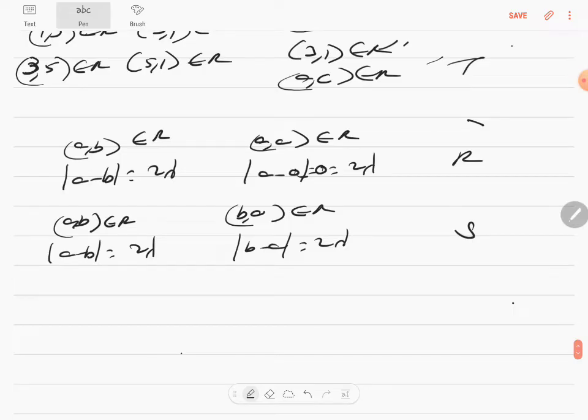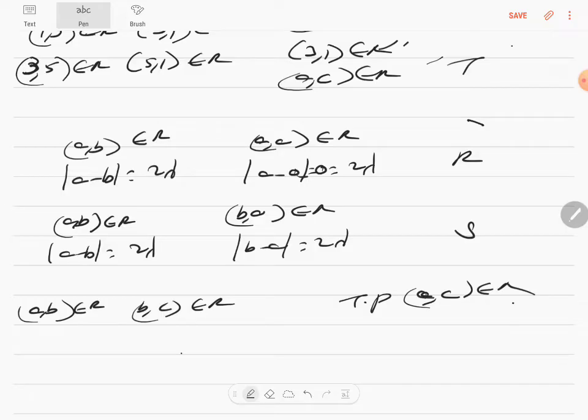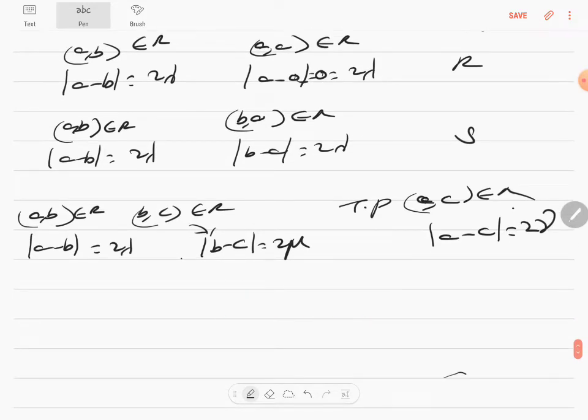Here comes the toughest part: transitive. (A, B) is an element of R and (B, C) is an element of R have been given. To prove: (A, C) is an element of R. The condition is mod of A minus B is equal to 2 lambda, and for this, mod of B minus C is equal to 2 mu. To prove that mod of A minus C is equal to 2 gamma. Correct? Let's take this. There's a mod here. You can't directly use the first and second.